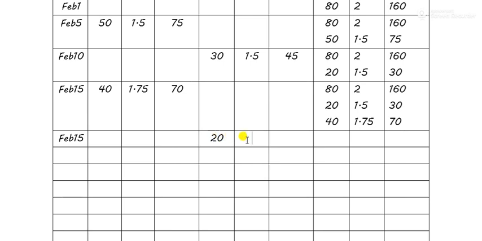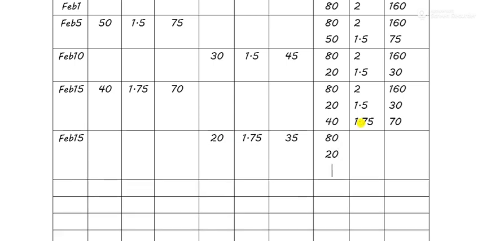So the loss that took place will take place at this rate, at 1.75, right? So the total comes to 35. Now we have 80 of this stock, 20 of this stock, and 20 from this stock, right? 2, 1.5, 1.75. So this becomes 160, this becomes 30, and this becomes 35.